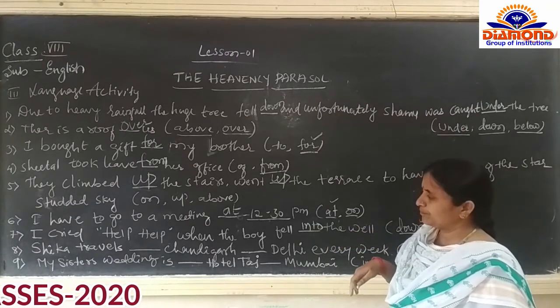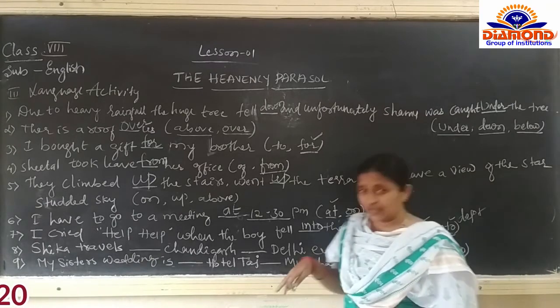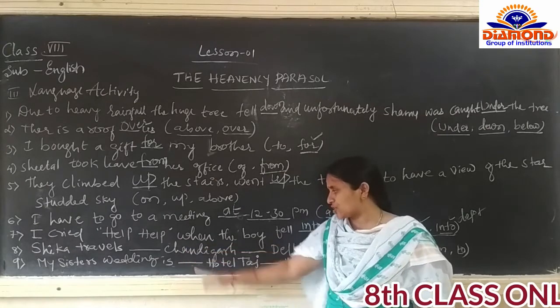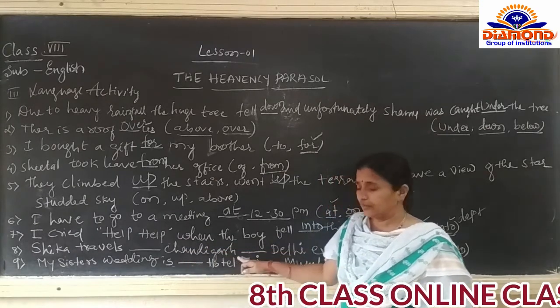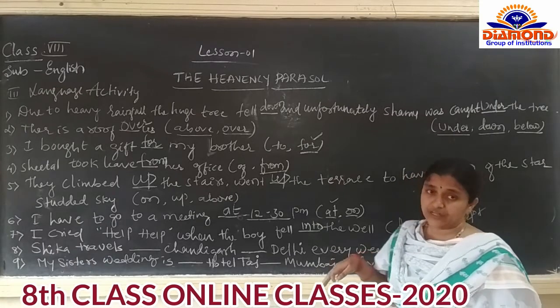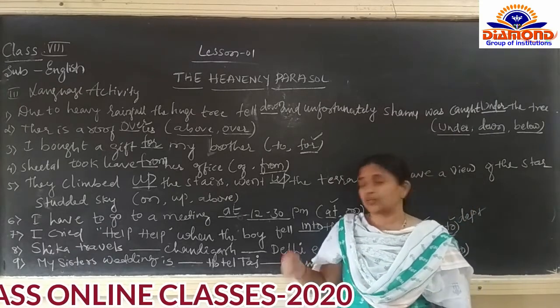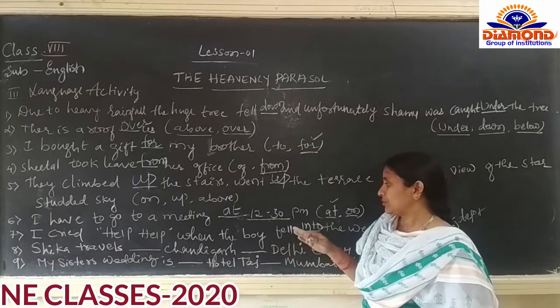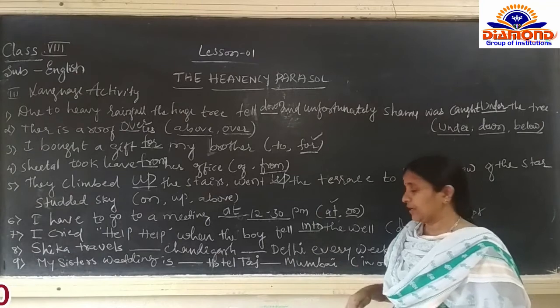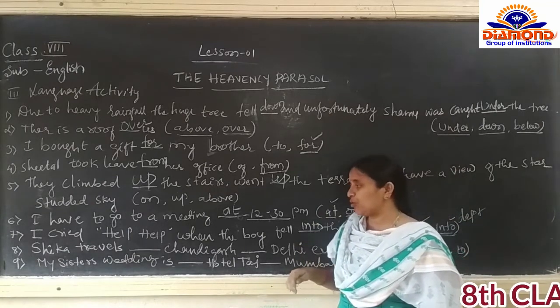Next, 8th one. Shikha travels dash Chandigarh dash Delhi every week. Which preposition here we have to use?